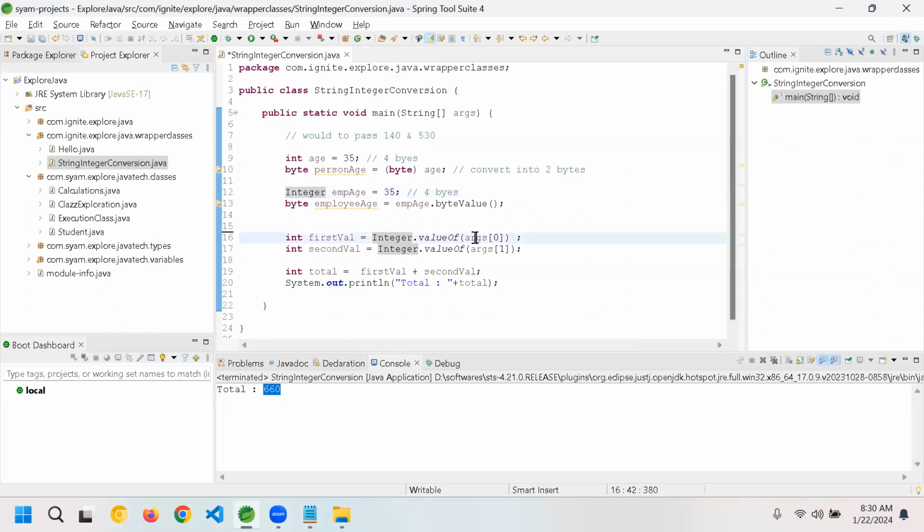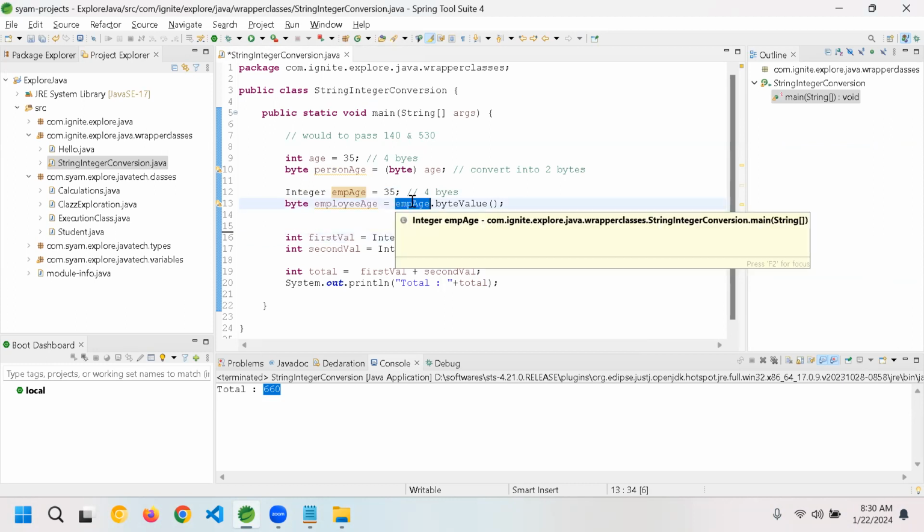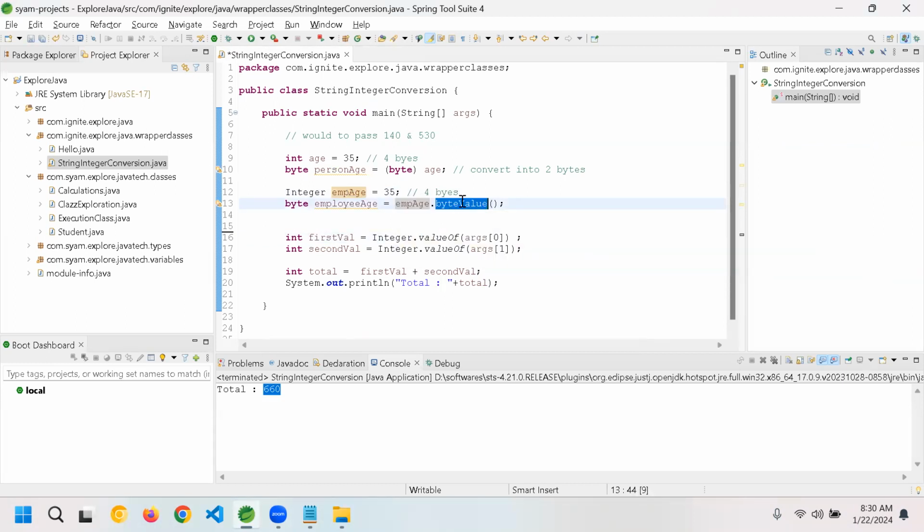I gave an example of an integer which you are passing. You can pass a double or any value and convert it like this and use it. So here it is called clean code. The way you write the code is very clean. You simply pass a variable name and call a method. But in other cases, you have to do something called casting. Is it clear, guys?